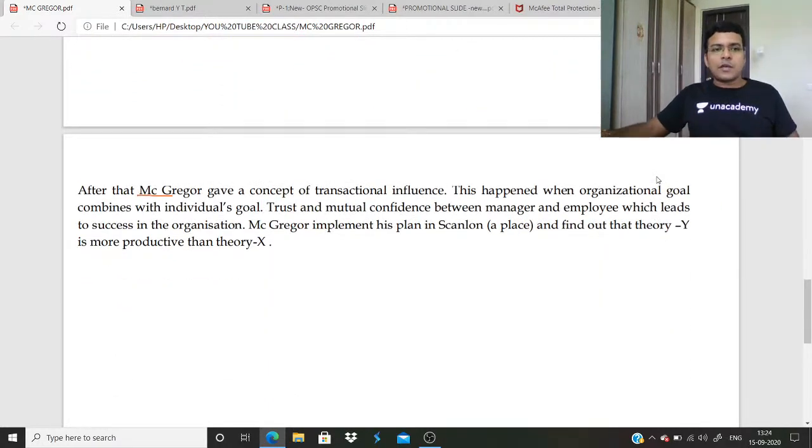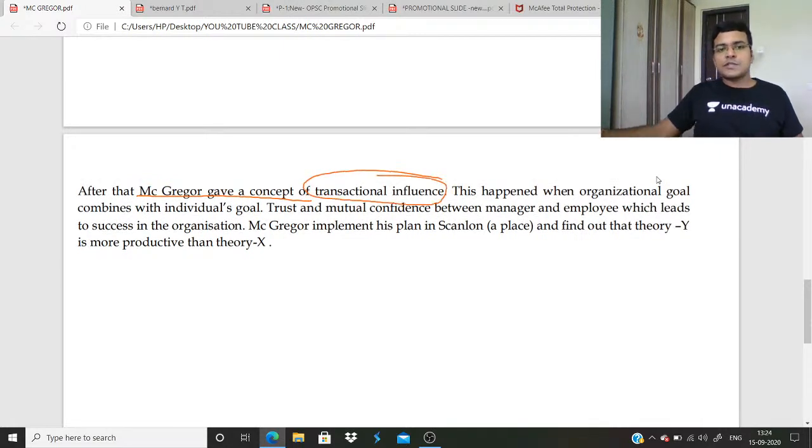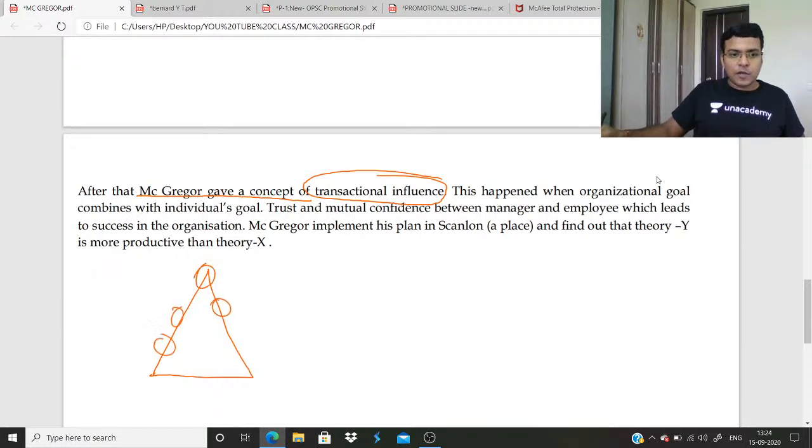After that, McGregor gave a concept of transactional influence. Try to understand this. Transactional influence means everyone. Suppose this is the organization. This is people working. This is manager, senior manager. This is junior manager.